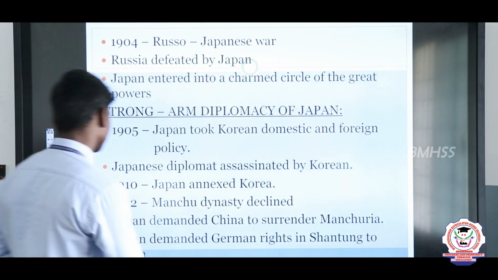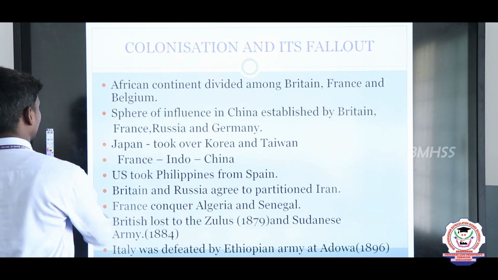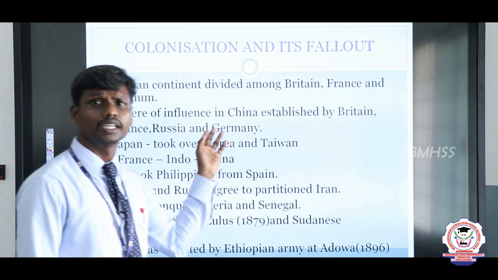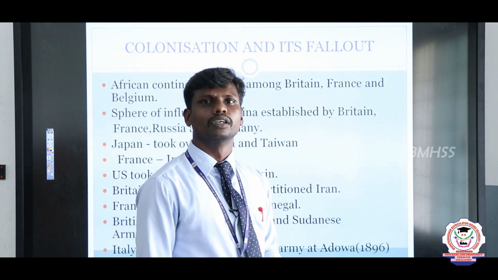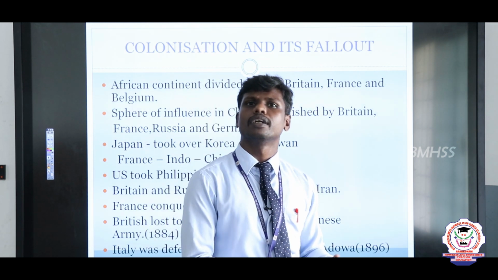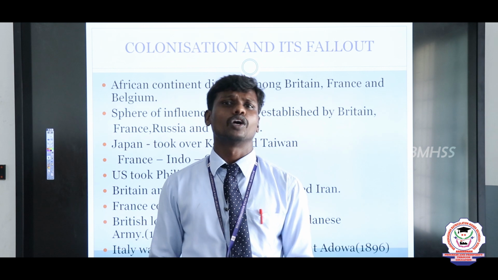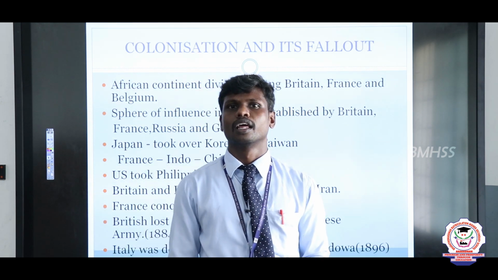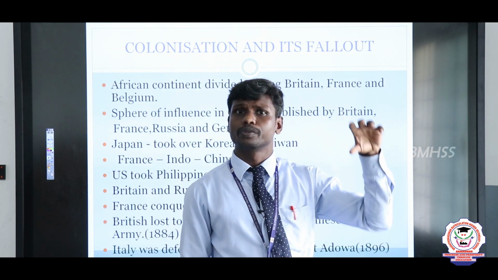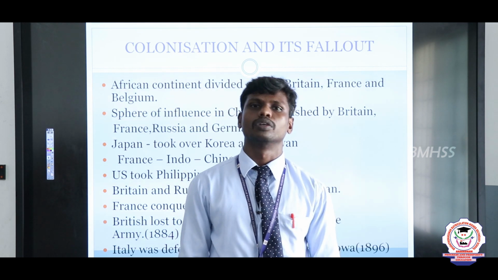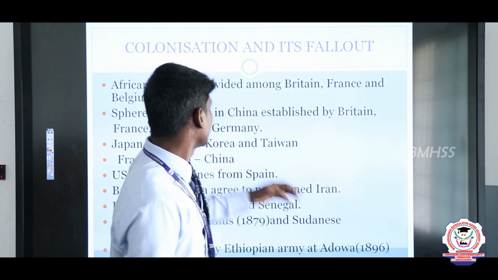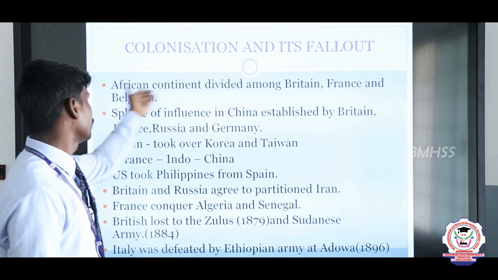And now we move on to the next topic, colonization and its fallout. So far we have discussed the Europeans and particularly Japan, and how they captured a number of countries. Now, which countries possess places all around the world, that is what we are going to discuss. The first is the African continent.